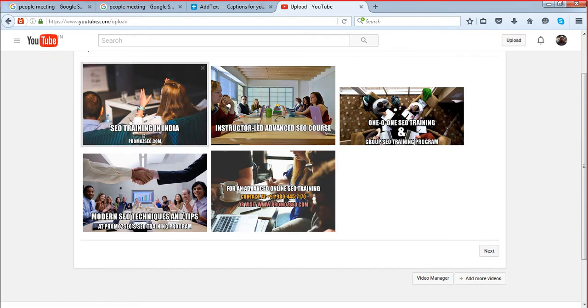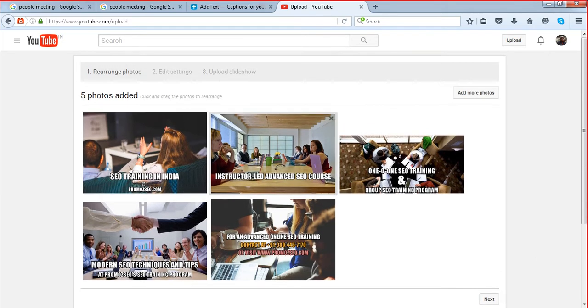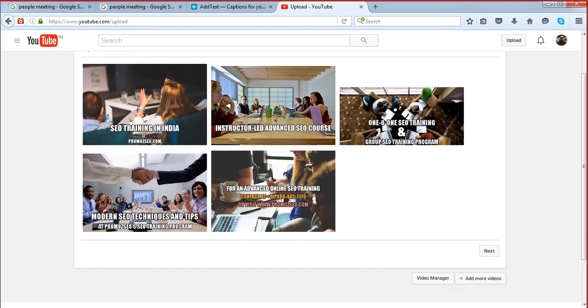See, all those images are optimized. These are copyright free images. We have recreated these images, we have uploaded some text with keywords, and some of those may be local, some of those may be global, whatever you want. And finally on the last image you have to put your phone number, your website. Those are important. So if people want to go to your website or to call you, they should have this option. So just make sure the order is maintained. And once you are done here, you can click on the next button.